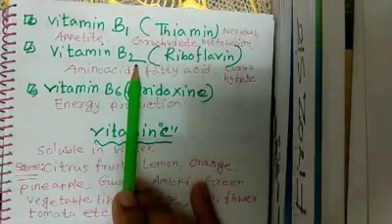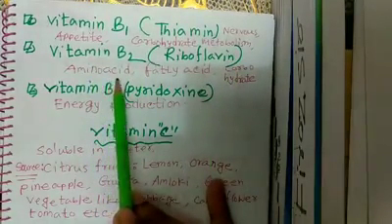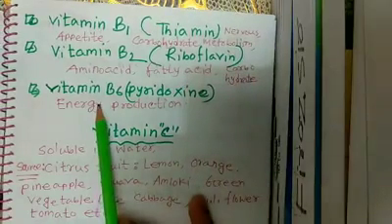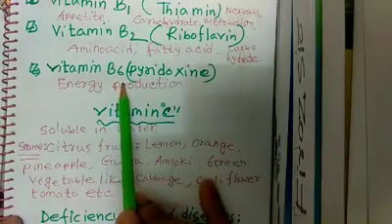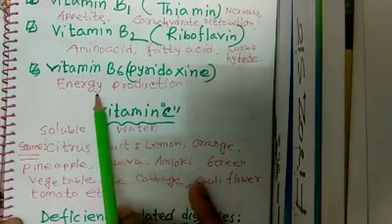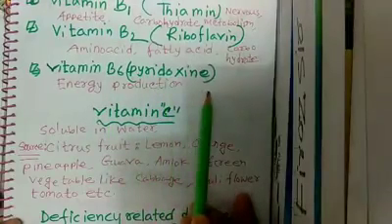Now another vitamin B, riboflavin. It is involved with amino acid, fatty acid and carbohydrate. Now vitamin B6, another name of vitamin B6 is pyridoxine. It gives us energy. It will participate in energy production.